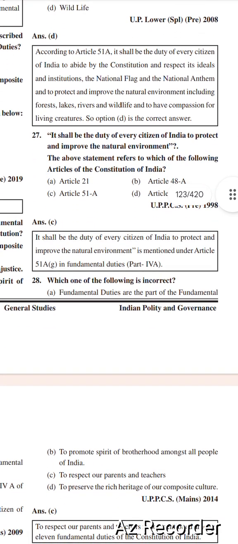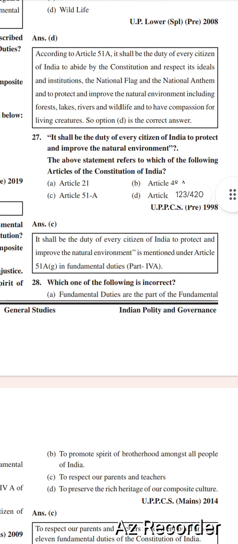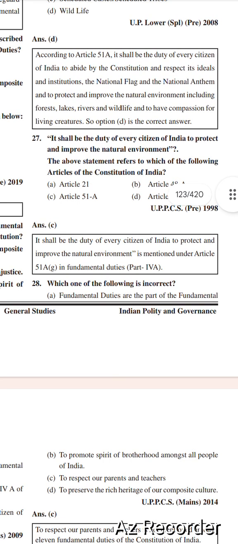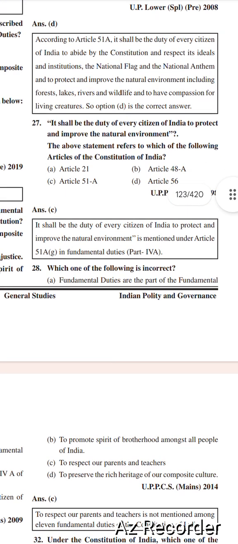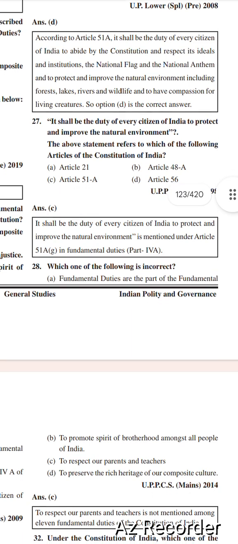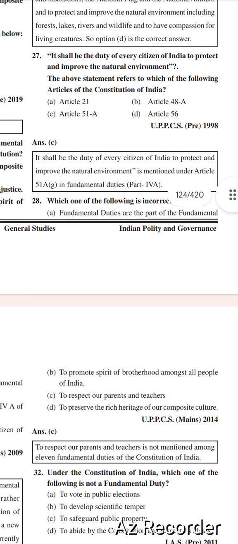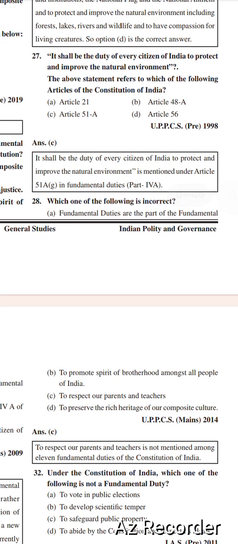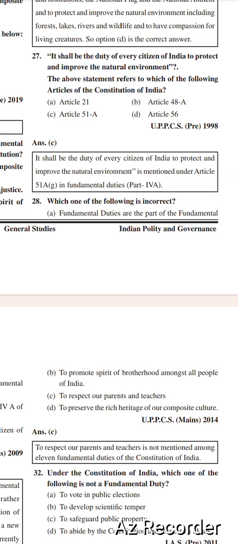Next, it shall be the duty of every citizen of India to protect and improve the natural environment. The above statement refers to which of the following articles of the Constitution of India? Article 21, Article 48A, Article 51A, Article 56. Right option is option C, Article 51A. It shall be the duty of every citizen of India to protect and improve the natural environment is mentioned under Article 51A, Clause G in the Fundamental Duties, Part 4A.